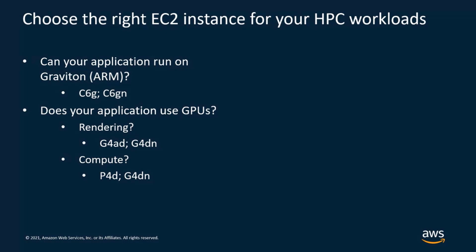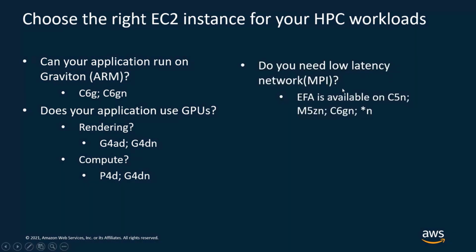But there is also the previous generation, the P3 instances, powered by the Volta V100. These are still very powerful GPUs, so you can continue to use them if you want. And also with the G4DN, we have seen customers using T4 instances for their computationally intense types of workload.